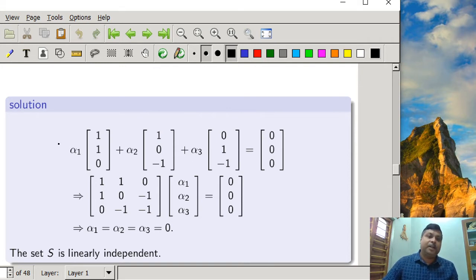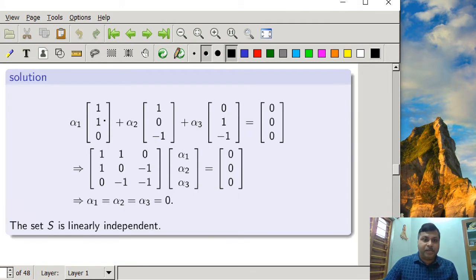If we find that all the values of alpha are zero for which it gives the zero vector, then we will say that these vectors v1, v2, v3 are linearly independent. And if we prove that any one of the alphas is non-zero for which it gives the zero vector, then we will call the vectors in the set linearly dependent.